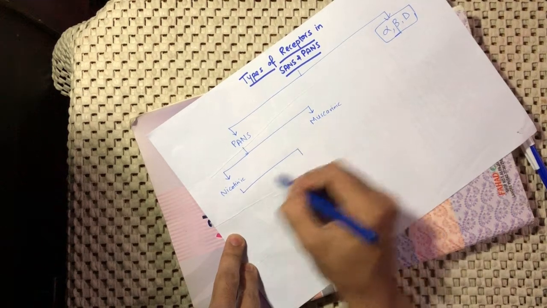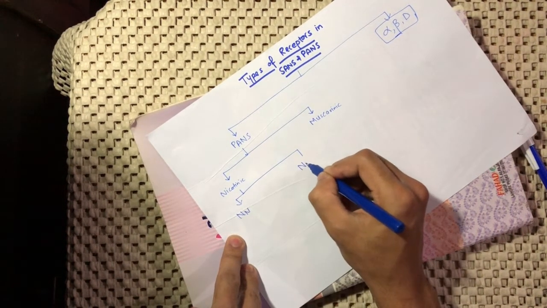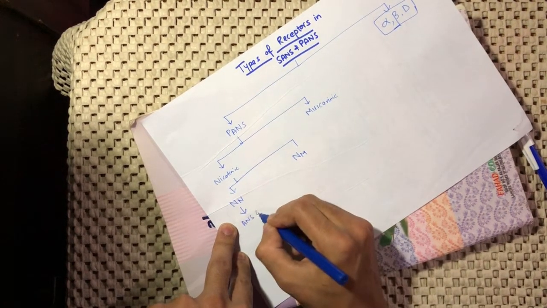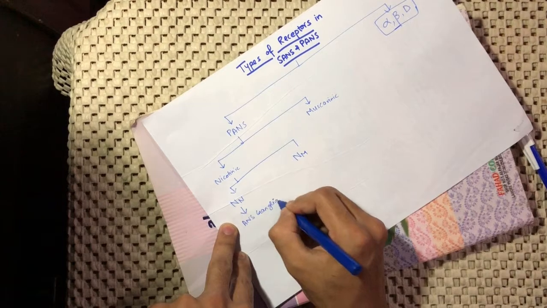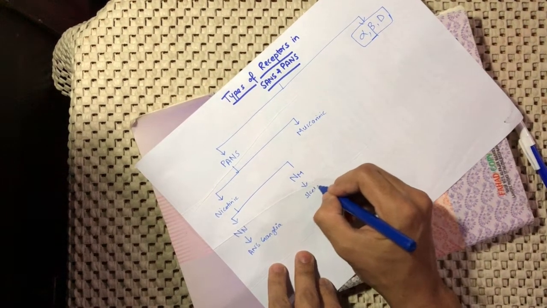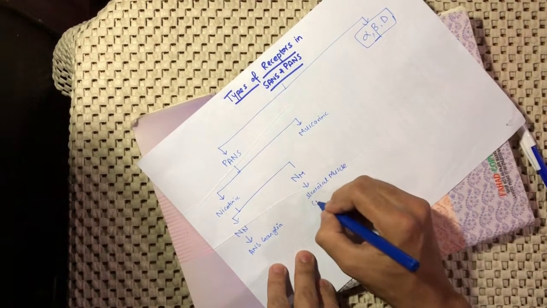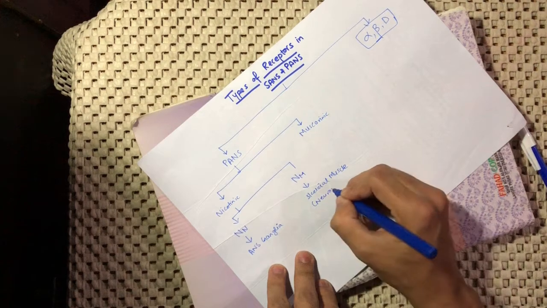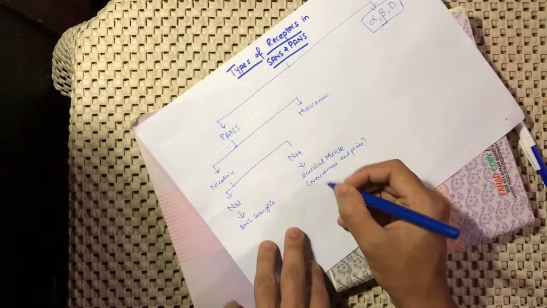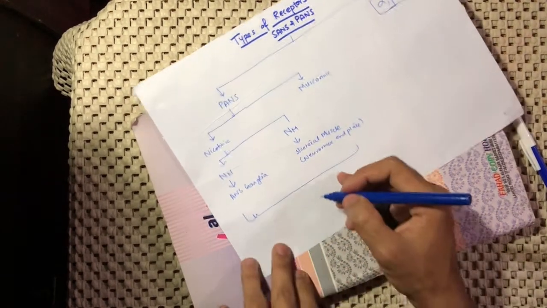Nicotinic receptors are further of two types, NN and NM. The NN are mainly located in the ANS ganglia, and NM are mainly located in the skeletal muscle, at the neuromuscular end plate. An important thing to remember is their mode of action.